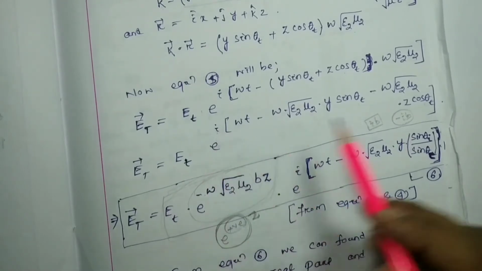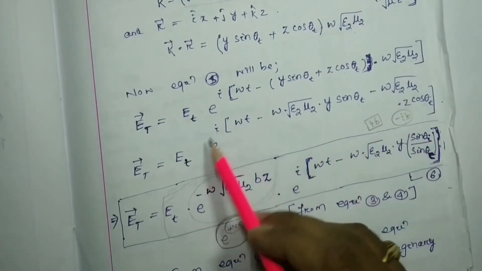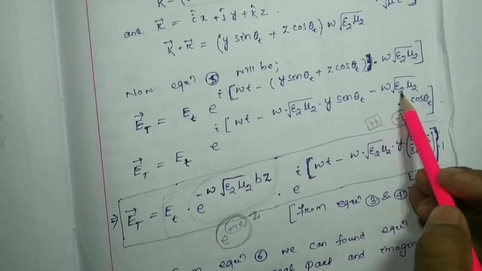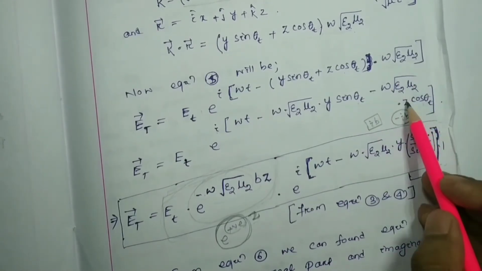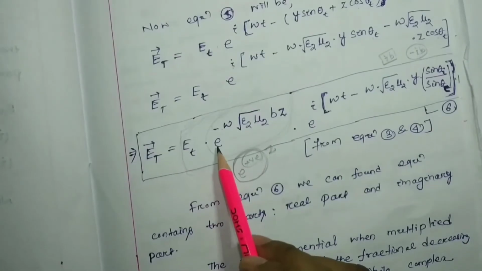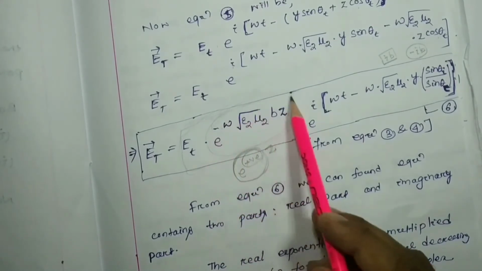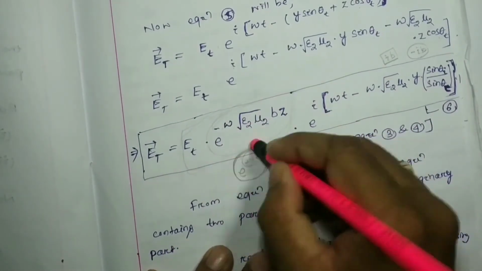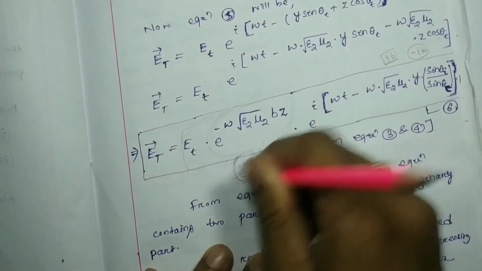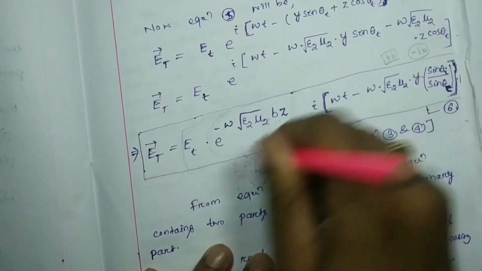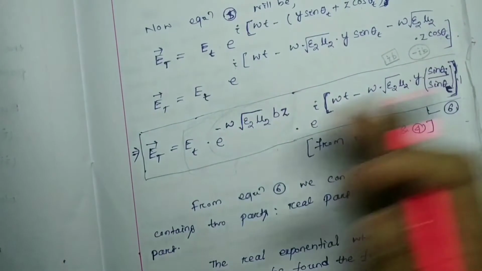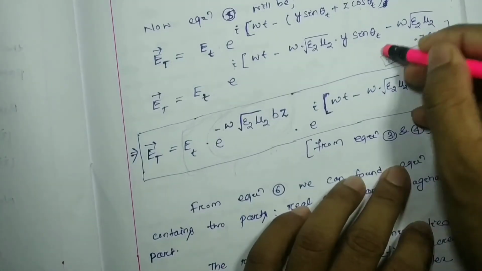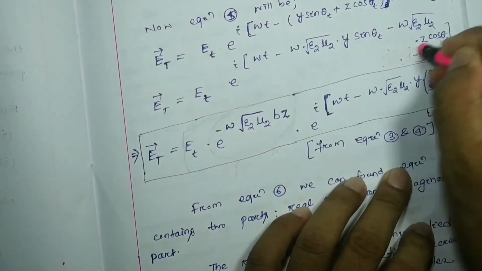So e to the power minus omega epsilon 2 mu 2 root over z into b, or bz, whatever I have written over here. So why did we consider minus ib instead of plus ib at that time? This is the thing we have discussed.